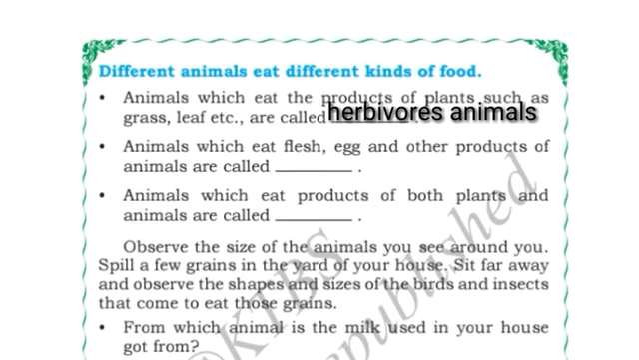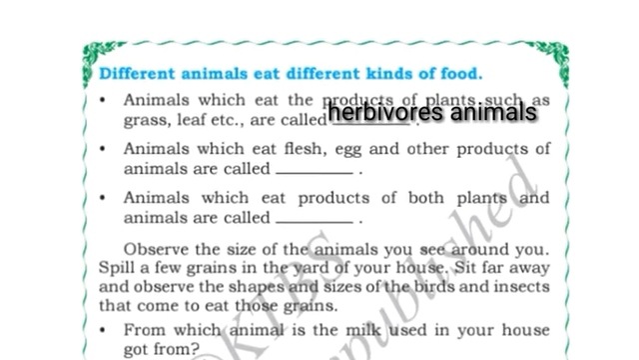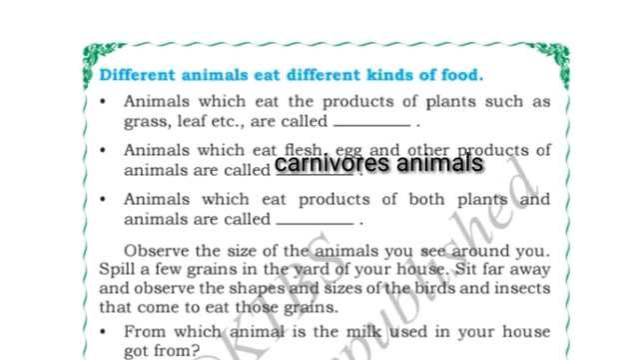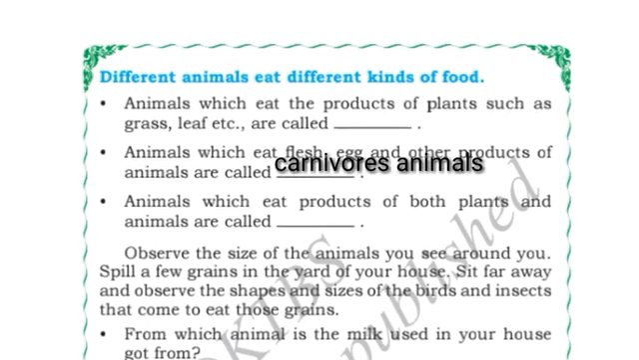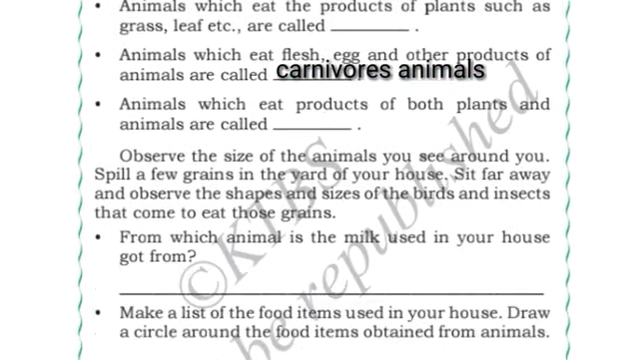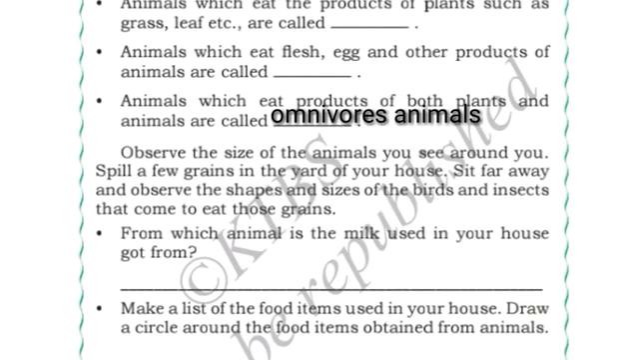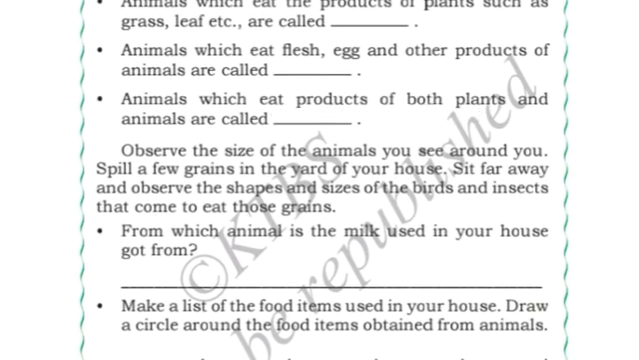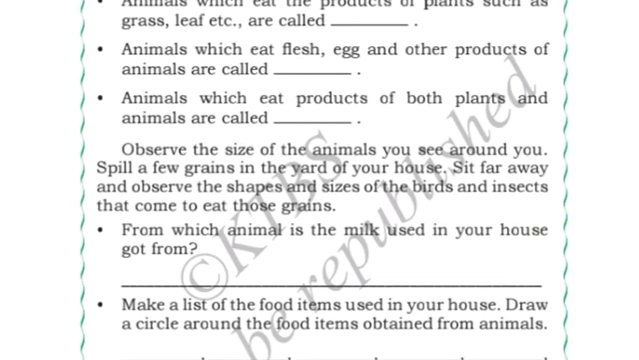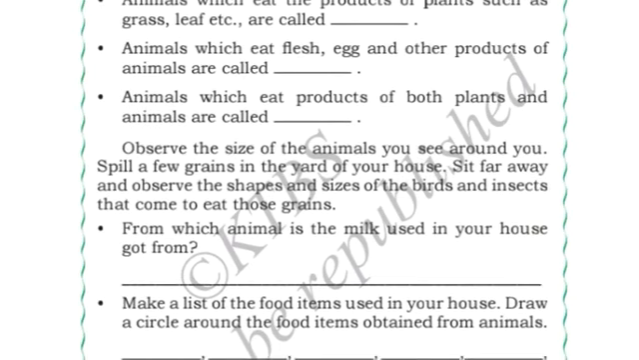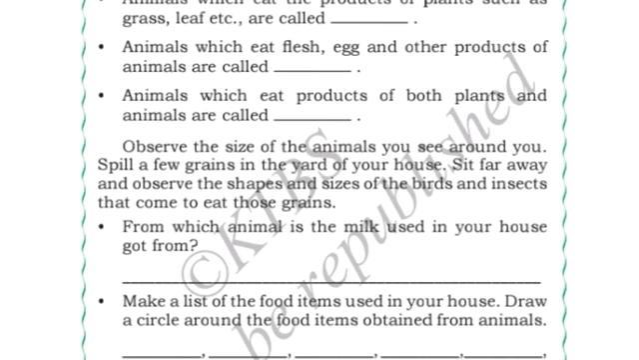Animals which eat flesh, egg and other products of animals are called carnivorous animals. Animals which eat products of both plants and animals are called omnivorous animals. So this one you have already studied in third standard, right? Based on the food the animals eat, they are classified into three groups: herbivorous, carnivorous and omnivorous.